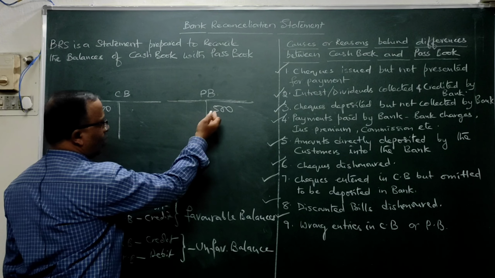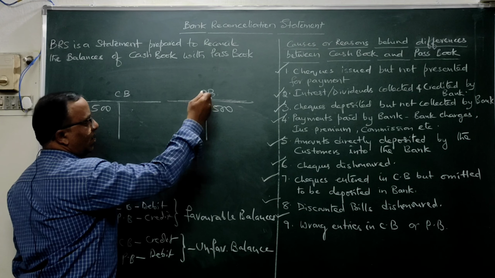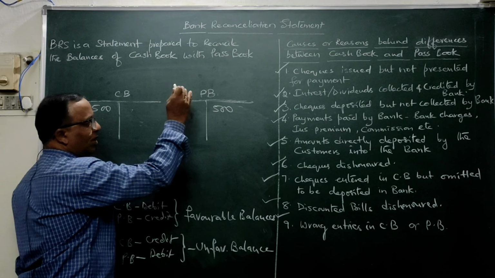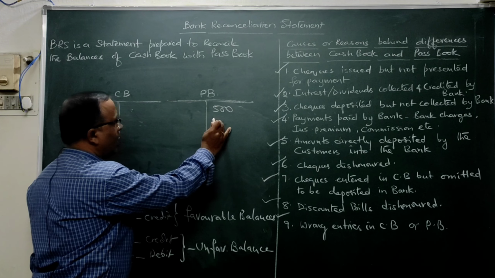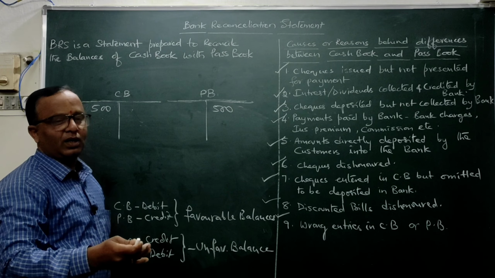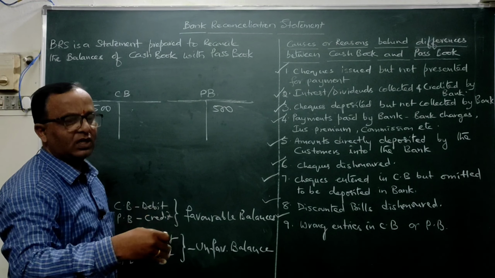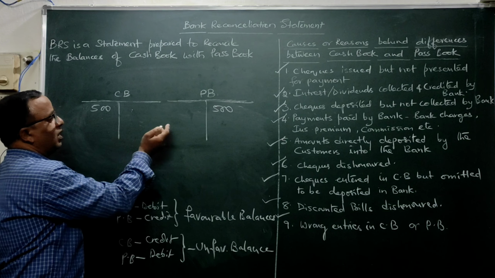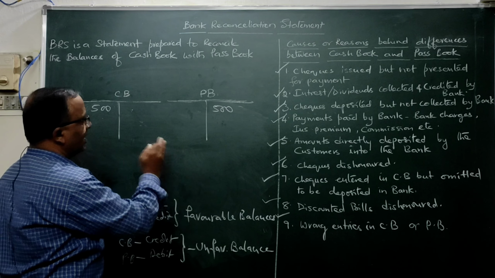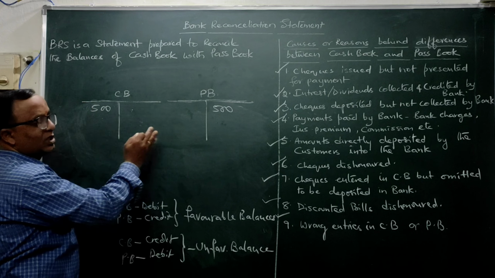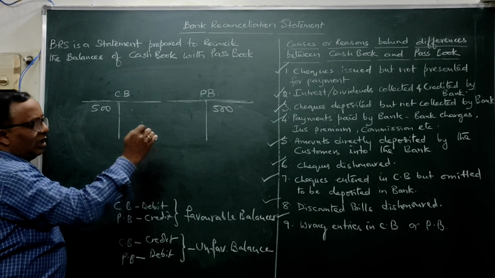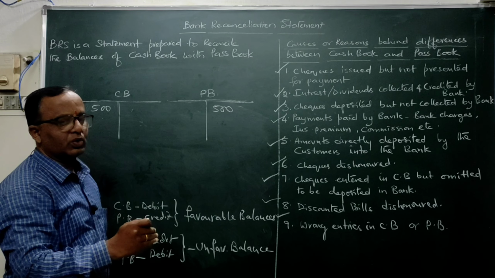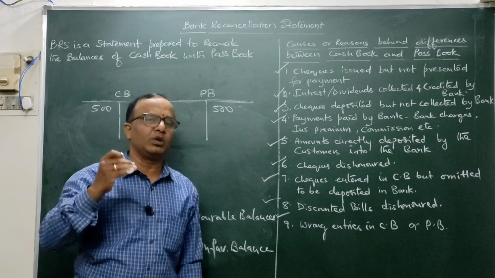Similarly, in the cash book also, in the passbook also, or some amounts are repeatedly written, more than once, twice, thrice, they might have been posted by error. So any particular error which is committed in cash book or passbook, ultimately the balances will disagree. So depending upon the transaction, where it is posted, how it is posted, where it should be posted, regarding this we should have a complete knowledge.